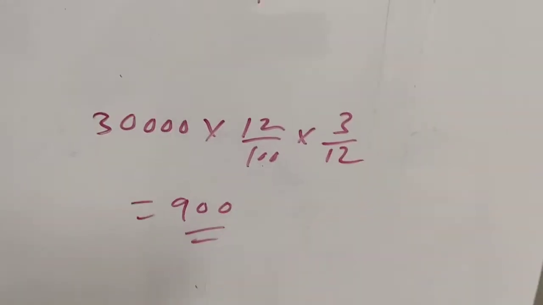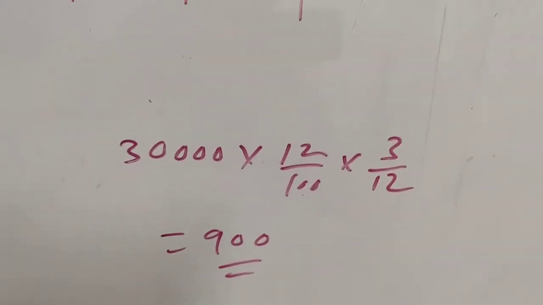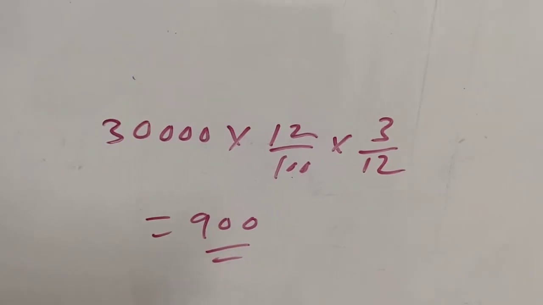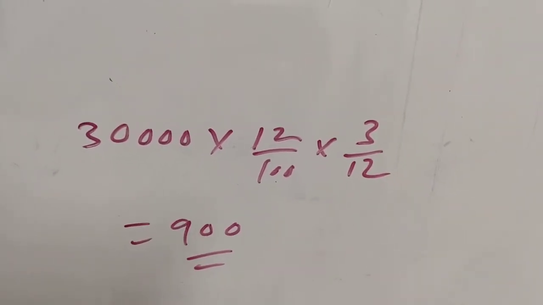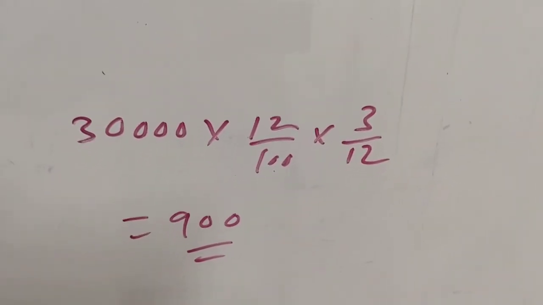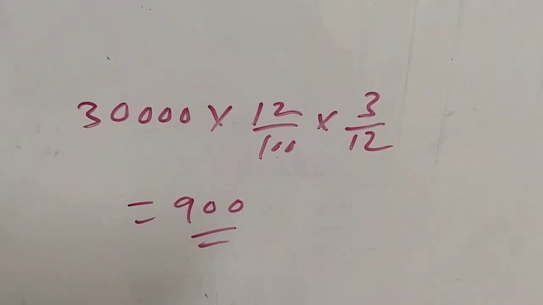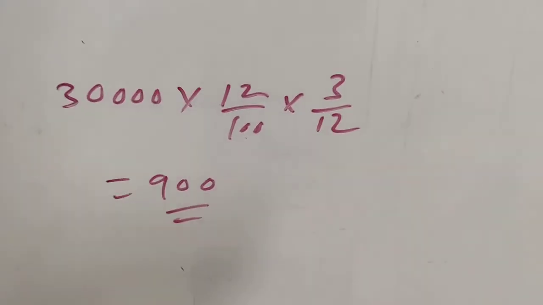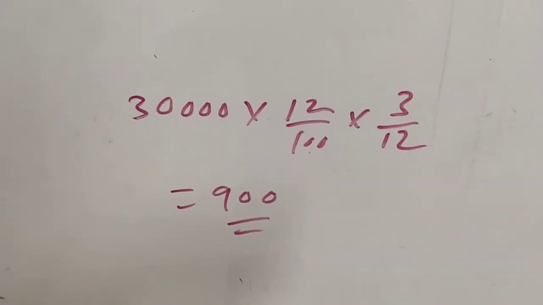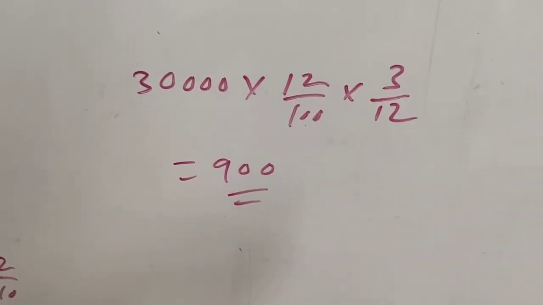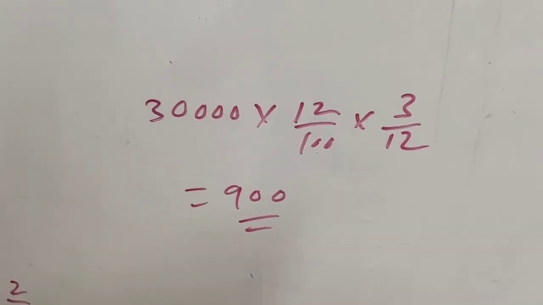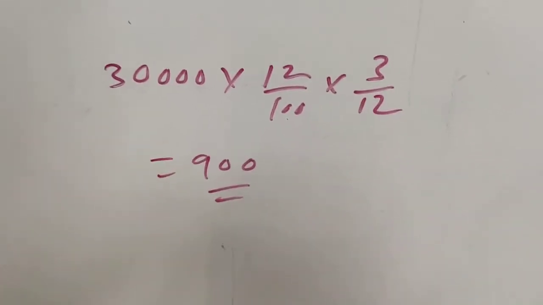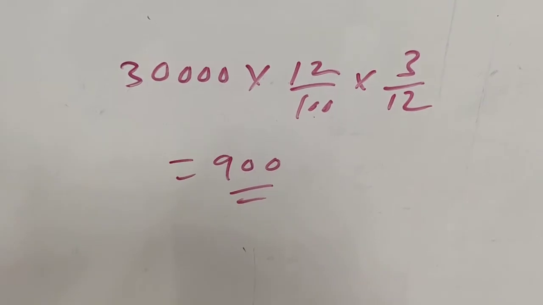Here the calculation is 30,000 is the amount of loan, and then 12% is the rate of interest, so 12 upon 100, and 3 month interest, so 3 upon 12, the amount comes to rupees 900. 900 will be the outstanding interest on loan. It is an expense, one kind of loss or expense which we need to incorporate in our books of account.